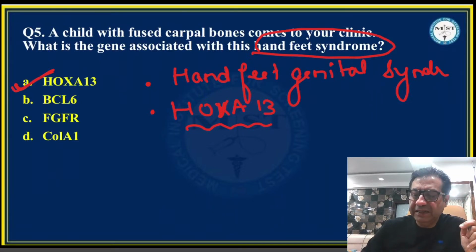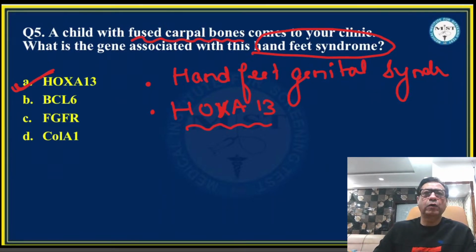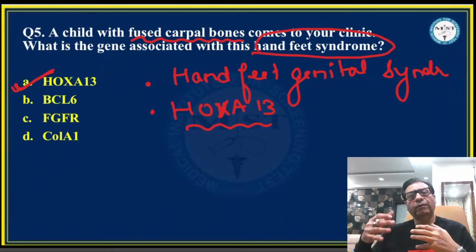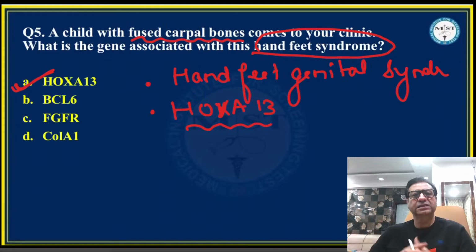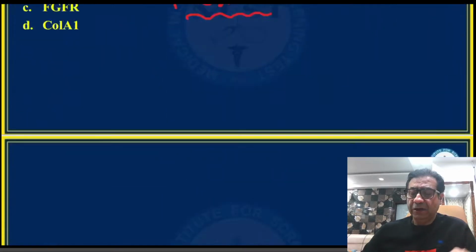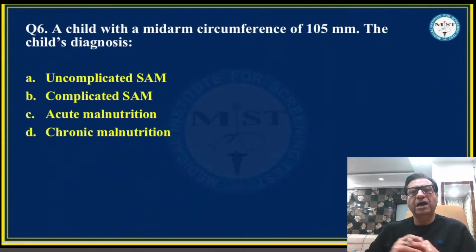They have said that the child has fused carpal bones, and had they also written about the urogenital tract being defective, it would have provided an additional clue that the answer to this question is HOXA13 gene mutation, because this is a hand-foot-genital syndrome. But definitely a question which I would not expect to be asked in the FMGE exam.